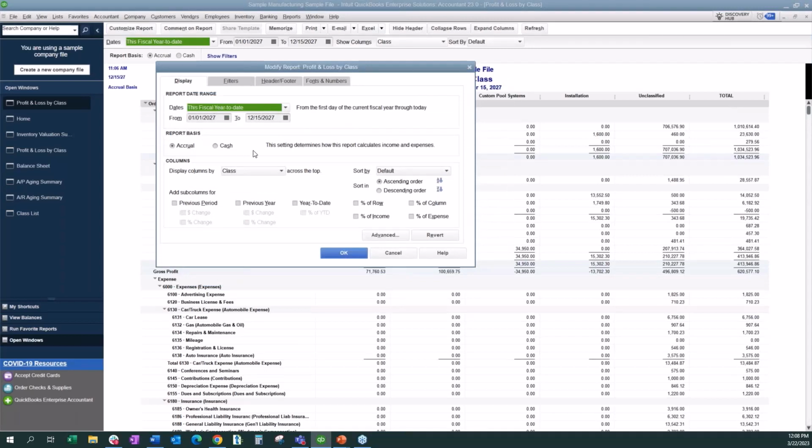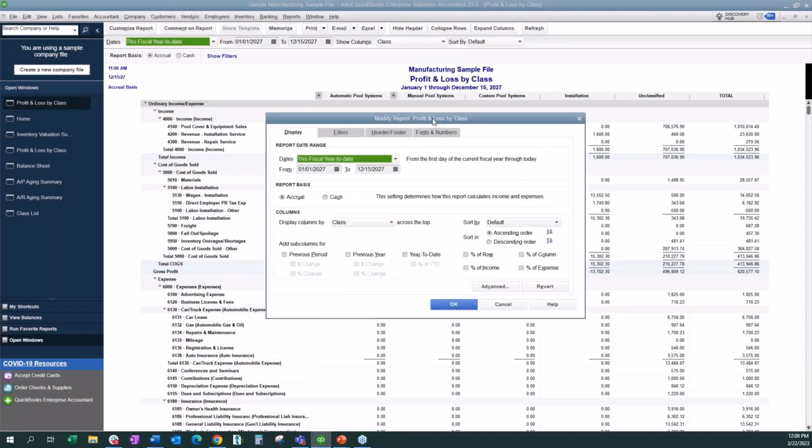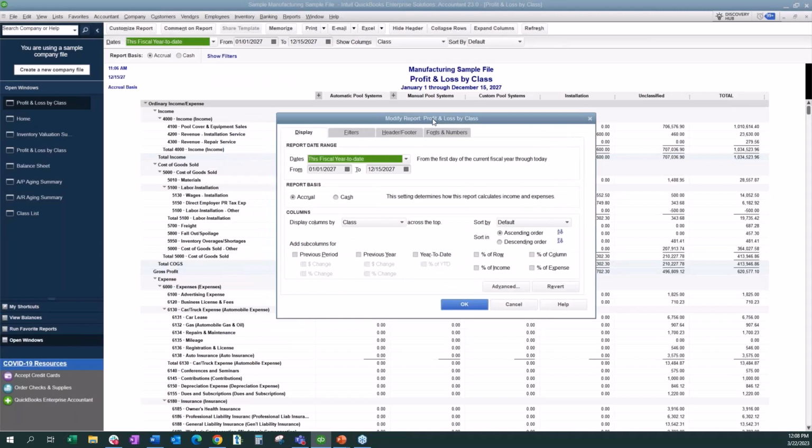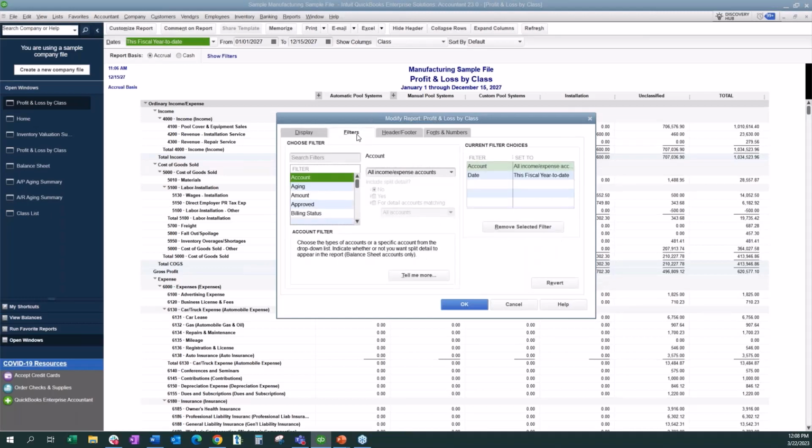I can change how I'm seeing the report from cash versus accrual. I can add sub-columns to this report and see how we did previously. And the one that I see clients ask about a lot when we talk about customization, when we're using the class list, is that they want to be able to see specific classes or divisions. We can do that by the Filter tab.